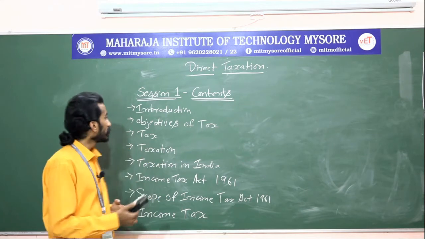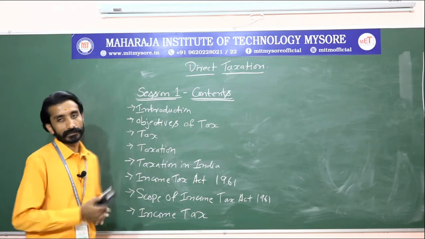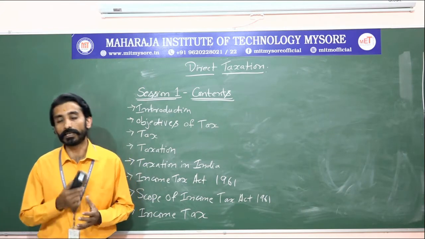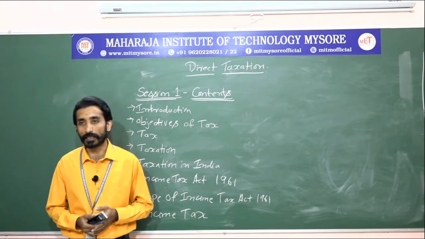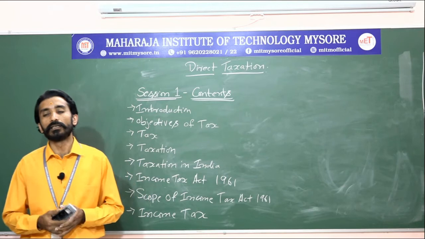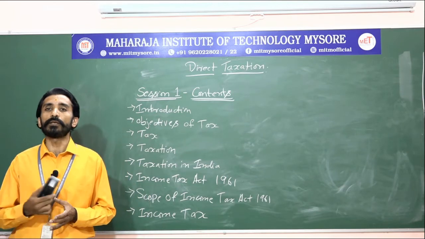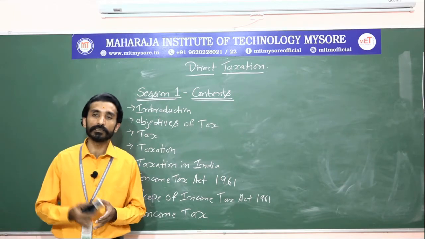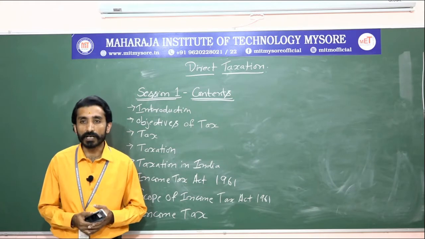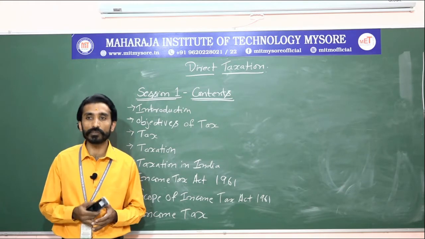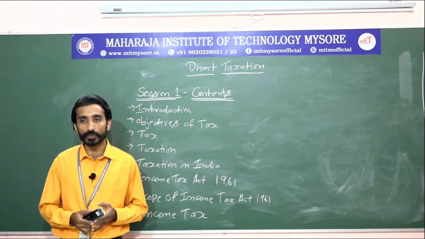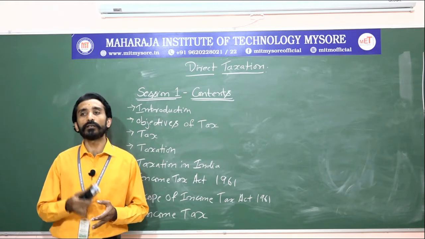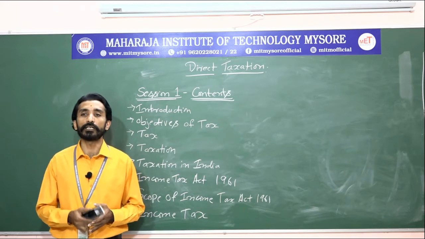So next thing is, I will be moving on to tax. So what do you mean by tax? Again, it will be a kind of repetition from the introductory part. As I said earlier, it is a compulsory payment. Here it is a compulsory financial charge that will be imposed on individuals, where the governmental organizations will impose it through orders.